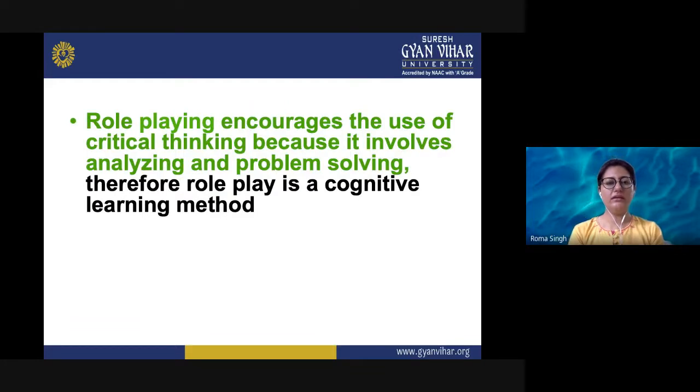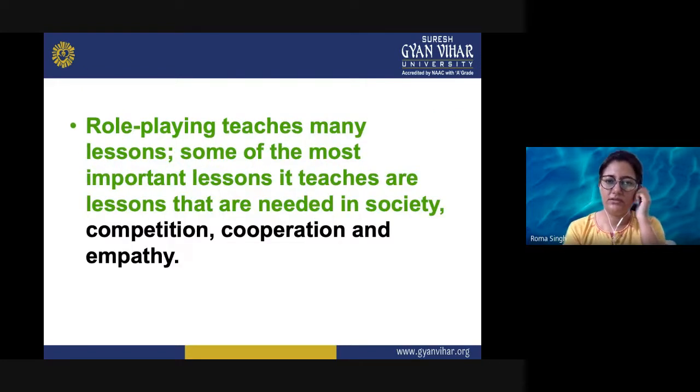Role playing encourages the use of critical thinking because it involves analyzing and problem solving. Therefore, role play is a cognitive learning method. It teaches many lessons. Some of the most important lessons it teaches are those needed in society: competition, cooperation, empathy. So they improve certain kinds of skills.